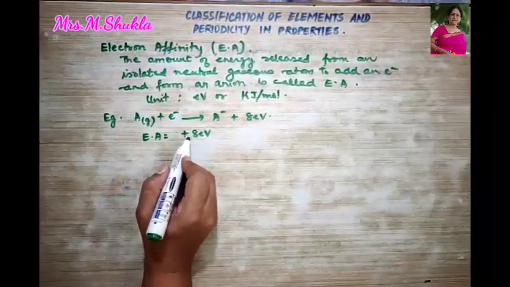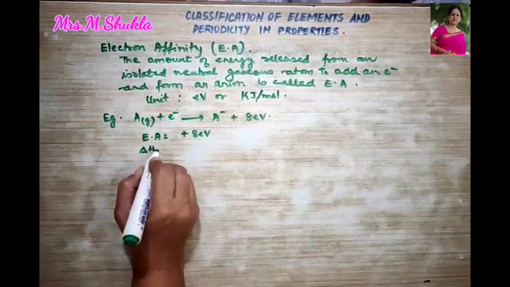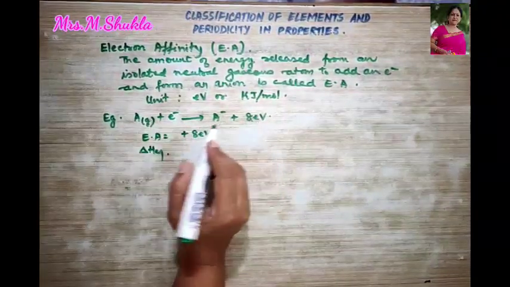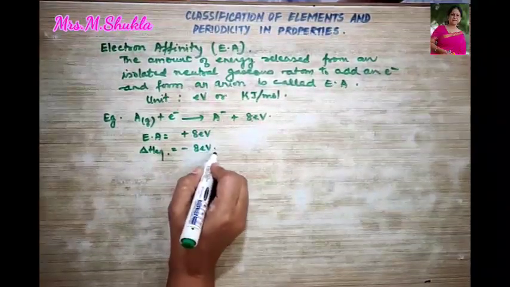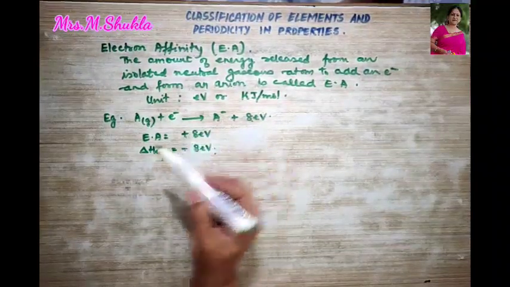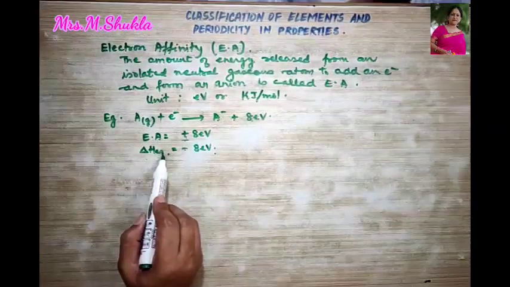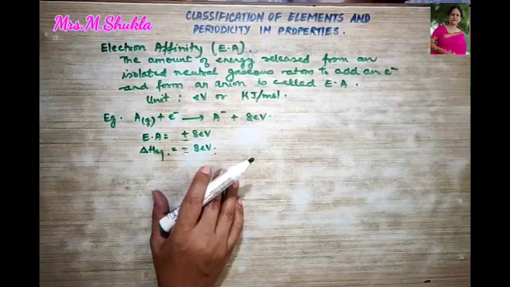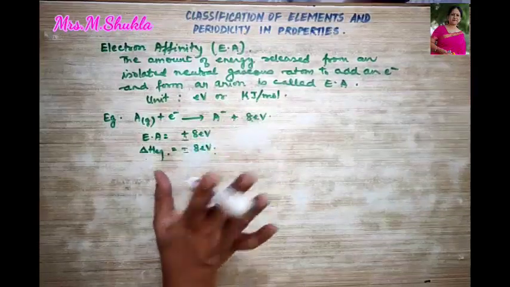But if the question is asked, what is the electron gain enthalpy in this particular equation, then you are going to express it as minus 8 electron volt. So over here, the only difference is the sign. Electron affinity will be expressed as plus, but electron gain enthalpy will be expressed as a negative value. Over here, I believe it's very clear. I should tell you that the magnitude of both will be the same.